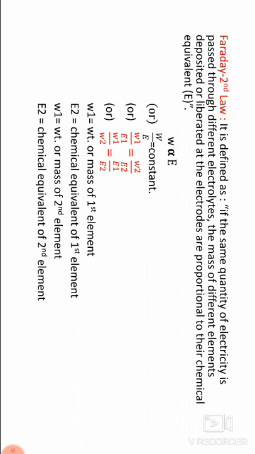Relation between chemical equivalent and electrochemical equivalent. 1 Faraday, equal to 96,500 coulombs of electricity, produces E grams of the element. 1 coulomb of electricity produces E/F grams of the element. So small e = E/F. By substituting this value of e in Faraday's first law equation, W = eCt becomes W = ECt/F, or W = EQ/F.